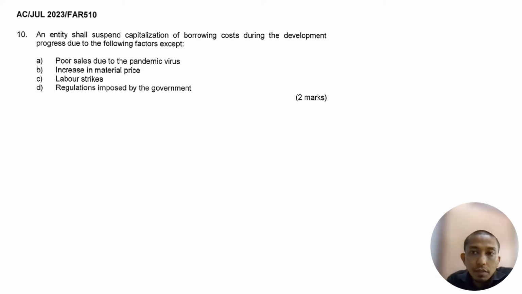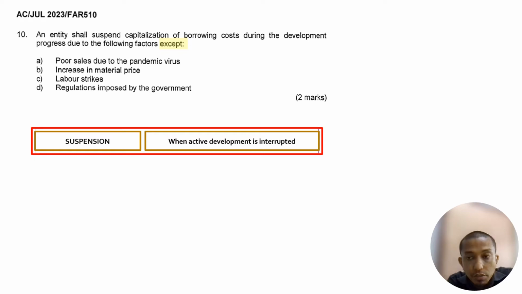Here again is a multiple choice question. An entity shall suspend capitalization of borrowing costs during development progress due to the following factors, except. I highlight the word except here. The question asks you about suspension. Remember we learned on the suspension part. So why does the entity need to suspend? Basically, the definition of suspension, which I take from the slide,